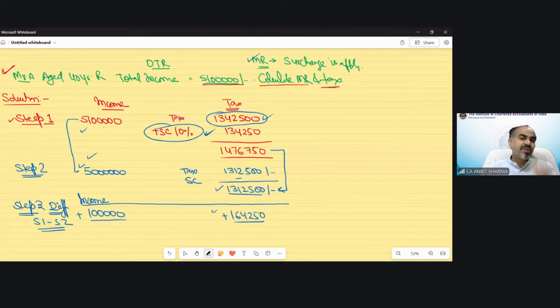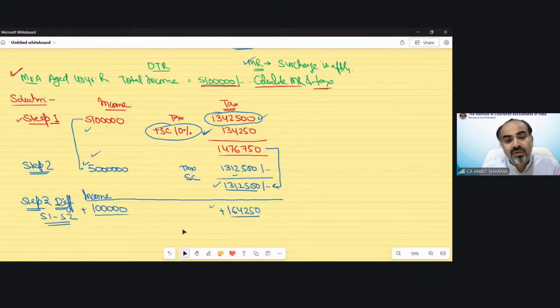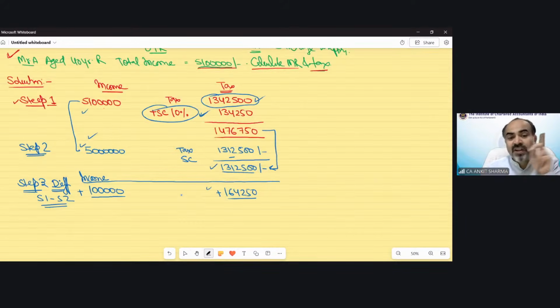Now, the assessee will object. This is wrong. This is injustice. You are asking me for more tax than my income. So the government says, okay, do not worry. We are here to help you. We will provide you marginal relief. And marginal relief will always be provided when this should be higher and this should be lower.